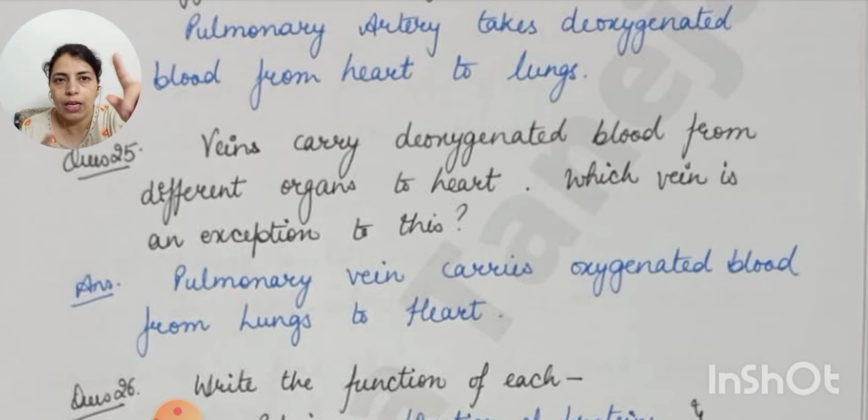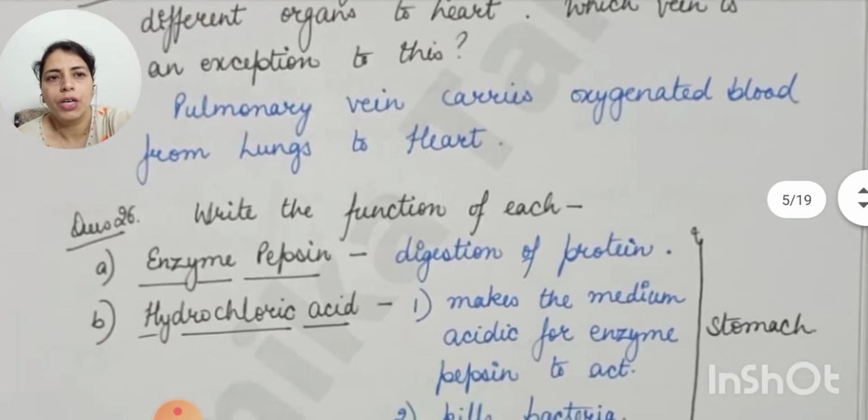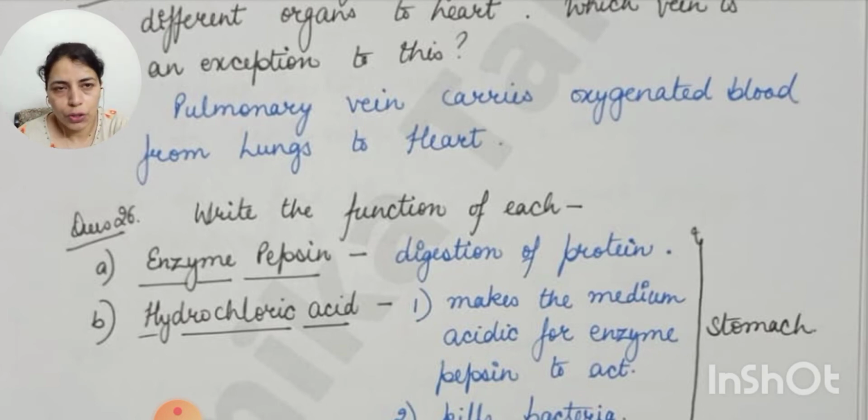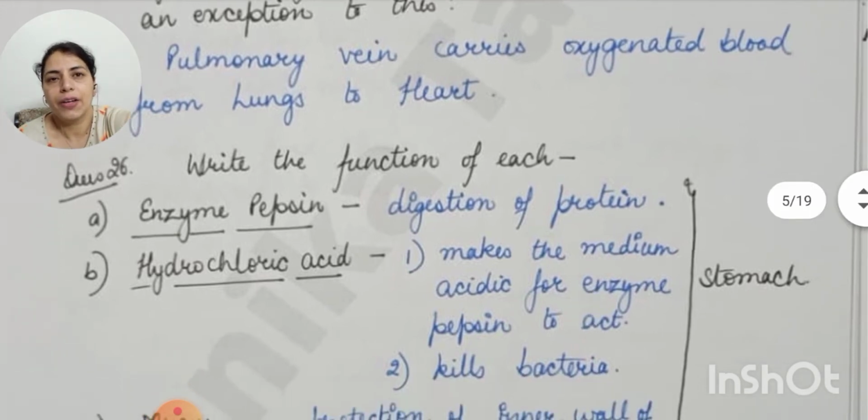Fine. And the difference between arteries and veins is also important, which we will discuss later on. But this question may come for 1 mark. Write the function of each. Enzyme pepsin is required for the digestion of proteins and it is secreted in the stomach. The digestion of protein starts in the stomach.